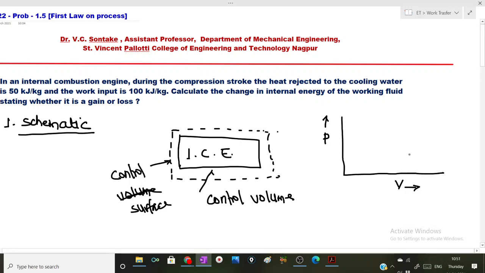Since it is a compression process, initial state will be large volume and low pressure. When it undergoes compression, its pressure will increase and volume will decrease. So this way I can represent compression process of working substance in an internal combustion engine.